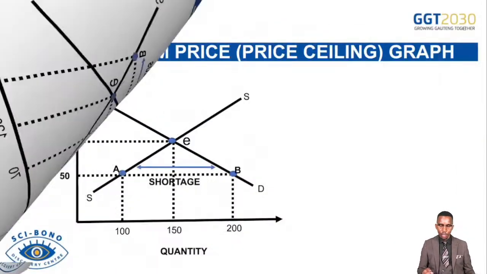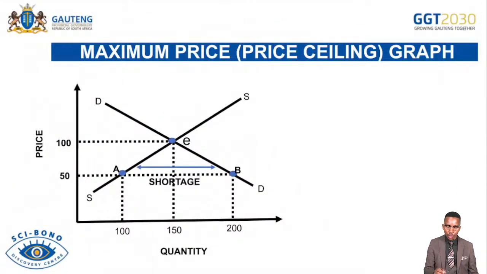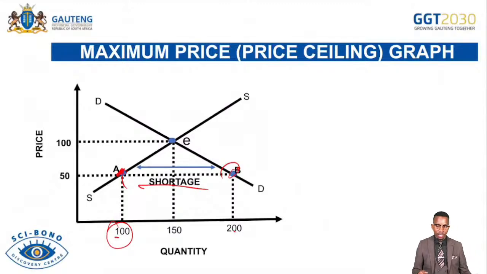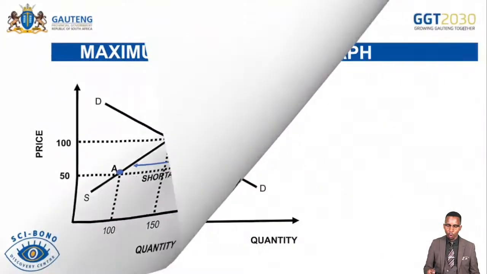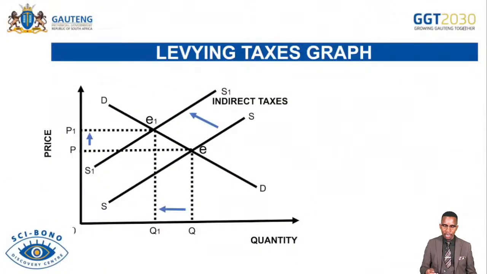And then we go further to maximum price. I said to you there will be market shortages in this case. If ever firms are forced to sell at a lower price than the market equilibrium, they will be undersupplying the product. They supply 100, but how much is the demand? Consumers are demanding 200. That means the market shortage. That's when the government will start to intervene to produce those goods from point A to point B as public goods and services.